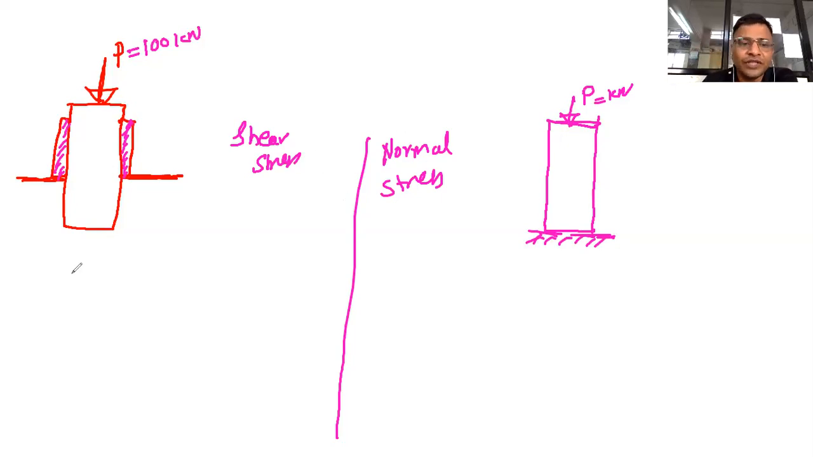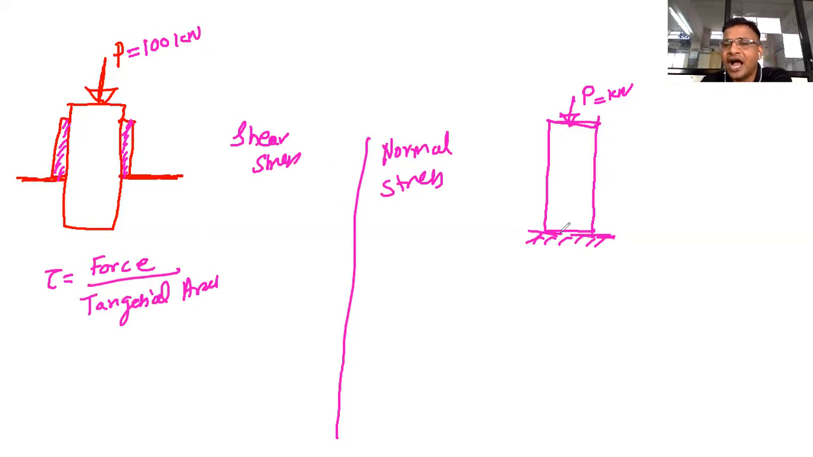Now in both the cases, what is the formula? Tau is equal to force upon, here what type of area? Tangential area. You have to remember, tangential area. And in this case, sigma is equal to force upon normal area, or you can say cross sectional area. These are the formulas.